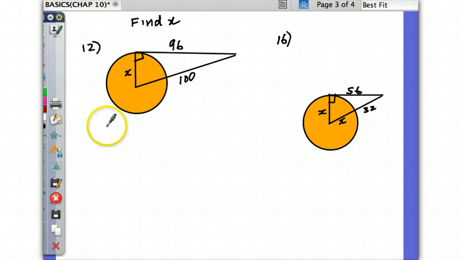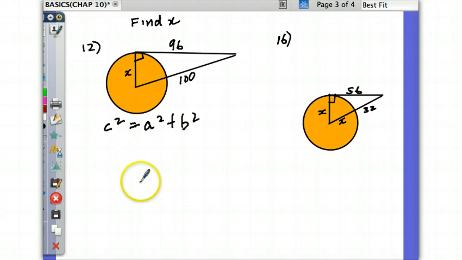And then you can use what? C squared equals A squared plus B squared. We have to be careful we properly identify our C. What would be our C? Your C would be 100. Yes, 100 squared is going to be equal to what? 96 squared plus x squared.